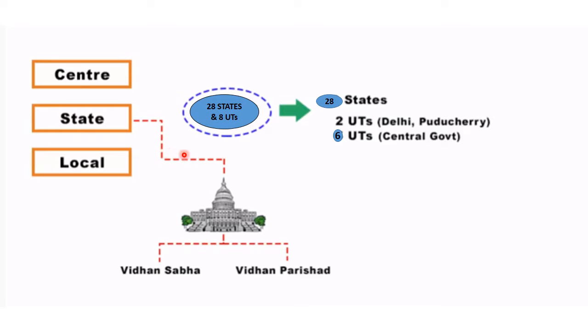A state which has only one house of legislature is called a unicameral legislature, and a state which has two houses of legislature, that is Vidhan Sabha or Legislative Assembly and Vidhan Parishad or Legislative Council, is called a bicameral legislature. So remember children, bi means two houses and uni means one house.